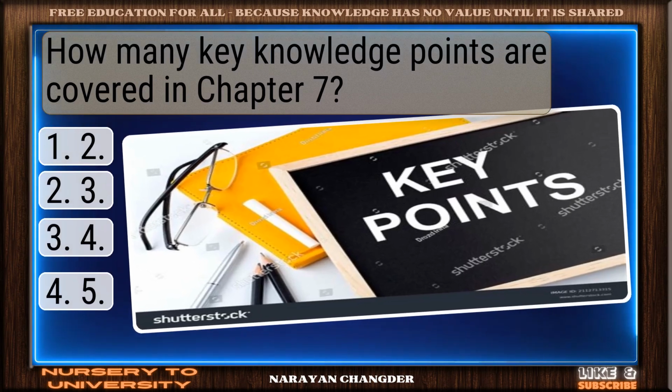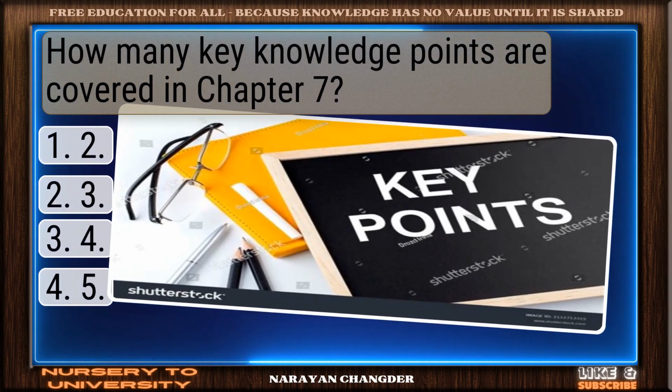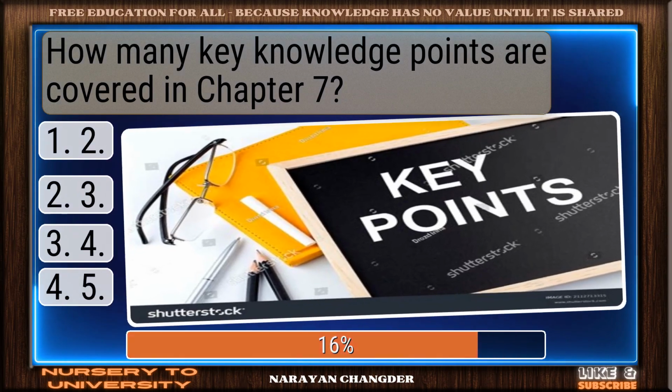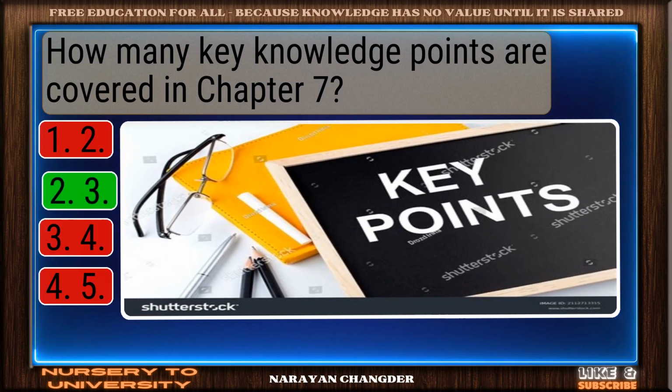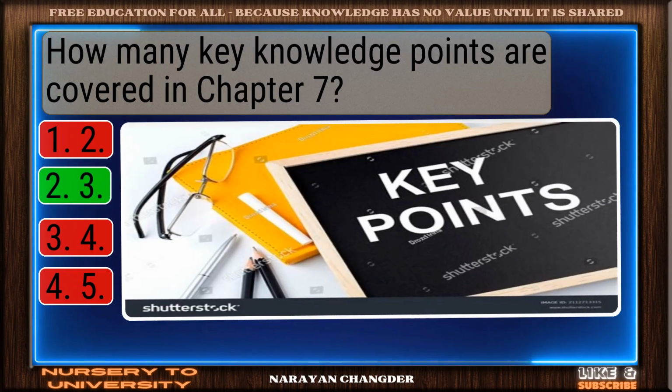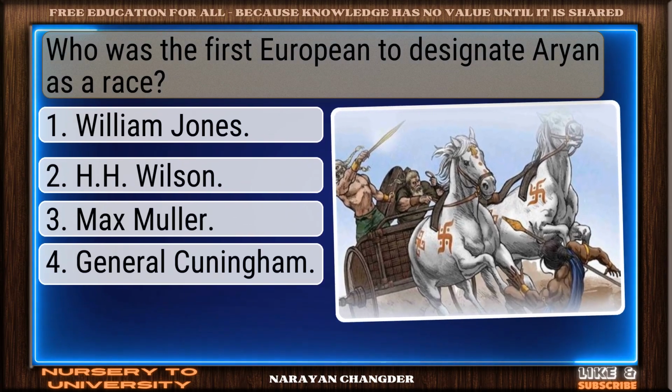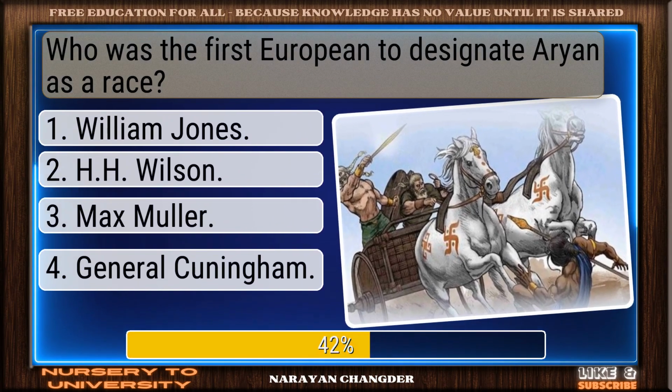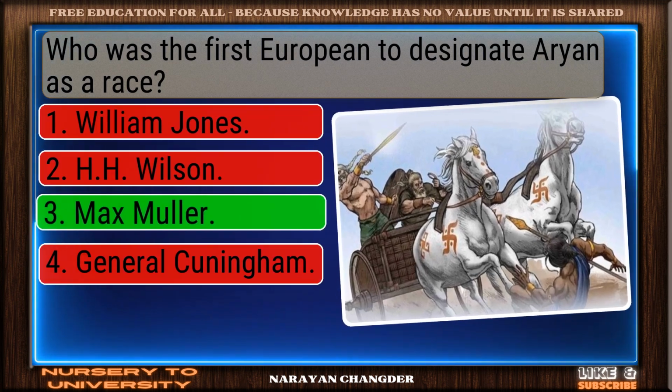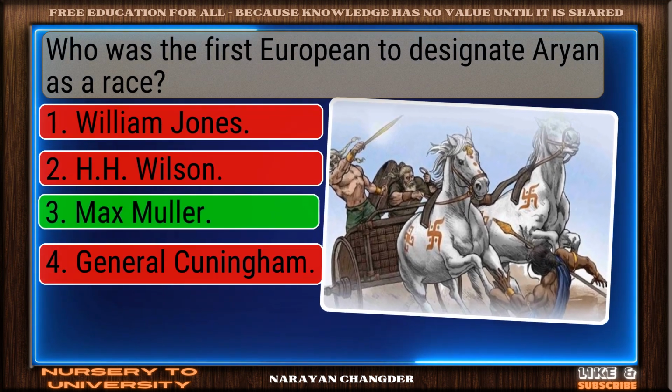How many key knowledge points are covered in Chapter 7? Strong choice. 3 is... Who was the first European to designate Aryan as a race? Bravo. Max Muller is the answer.